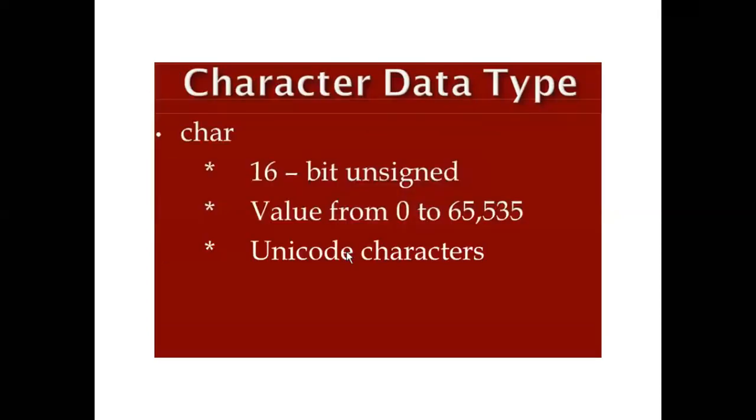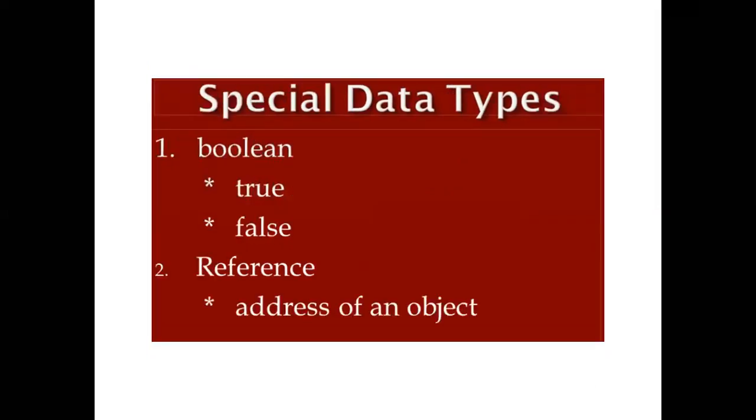Now the character data type is 16-bit long and unsigned, so you can store values from 0 to 65535. So this is 16-bit unsigned, or Unicode characters. The character data type we can write as char. This is called a data type, and we can define it in this way.